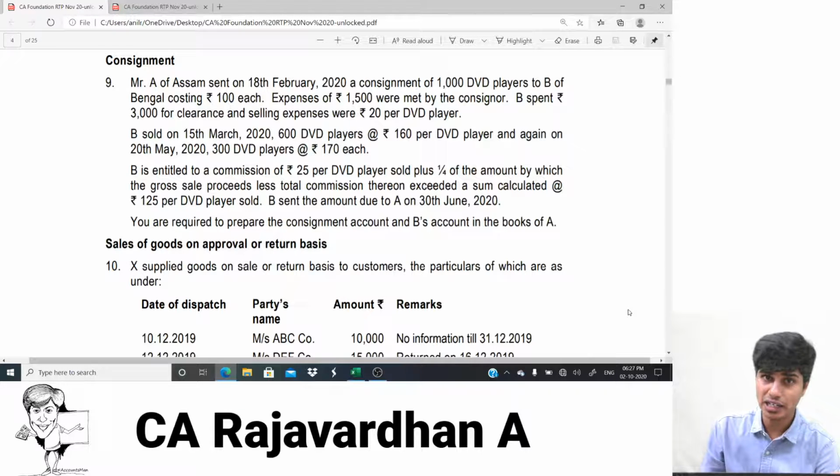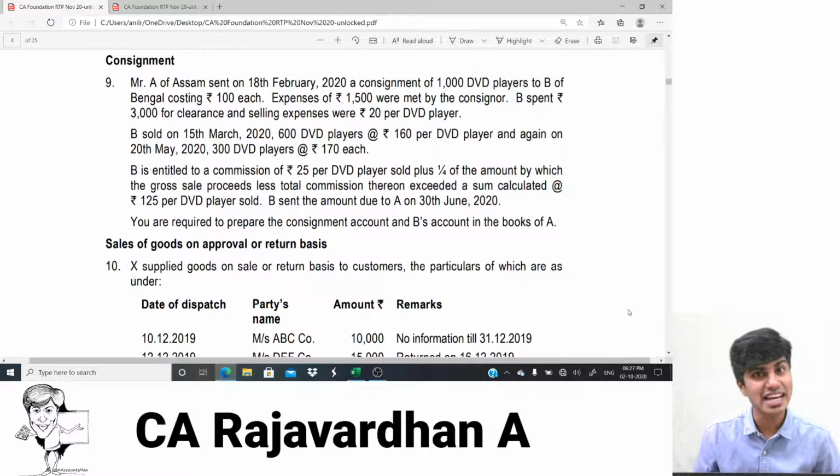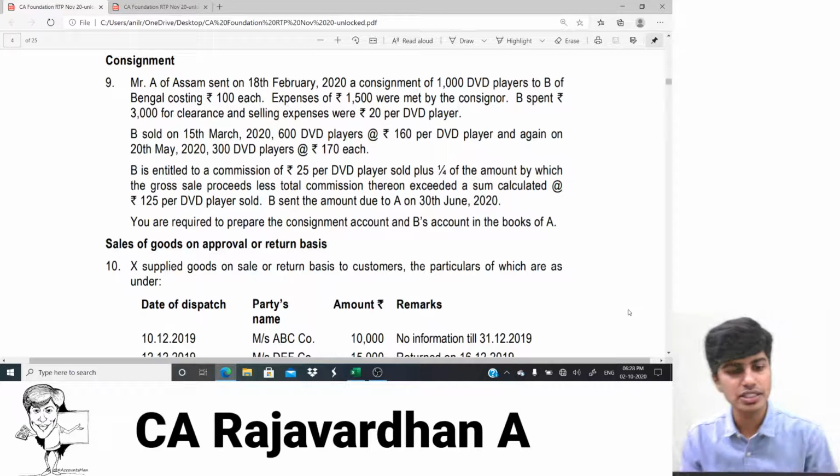So let's start reading the question from the beginning. That will give us a better understanding. Mr. A of Assam sent on 18th of February 2020. The moment they use this word sent, that basically gives us an idea that Mr. A is the consigner, so Mr. B would be our consignee. On 18th of February 2020, how many goods have been sent? 1000 DVD players to B of Bengal costing rupees 100 each. Perfect, so let's get started with this.